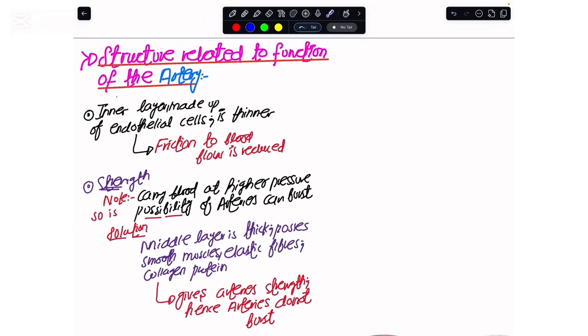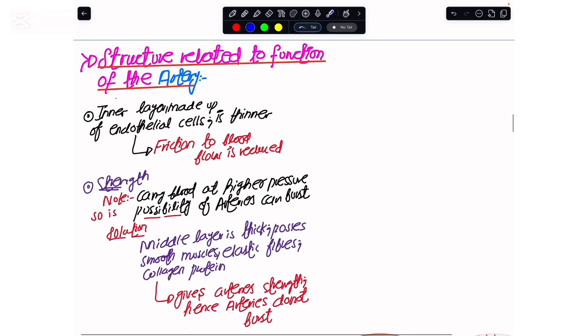As I have said earlier, for these arteries the inner layer is made up of endothelial cells. That inner layer is made up of very thin cells. In that way, it would be lowering the friction that the blood creates on the walls of these arteries. So the endothelial cells have a role in reducing the friction to the flow of the blood.